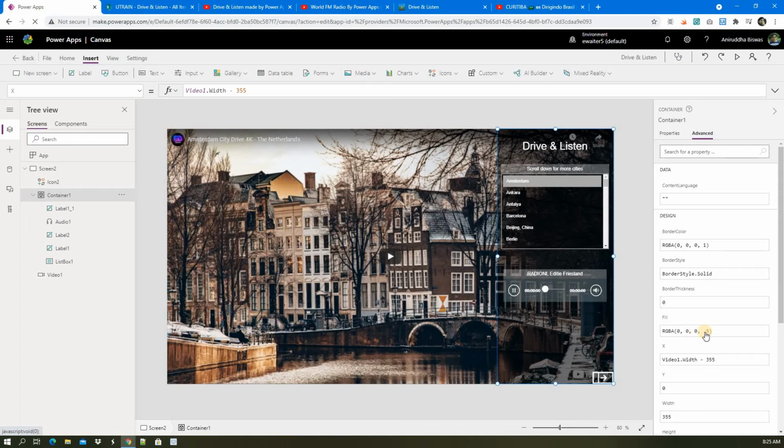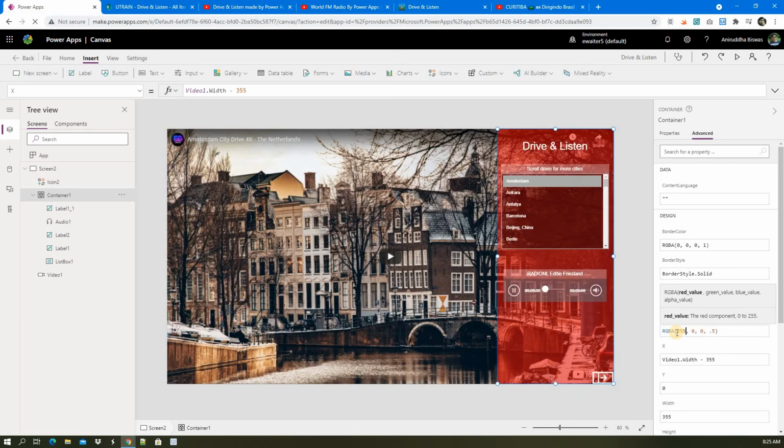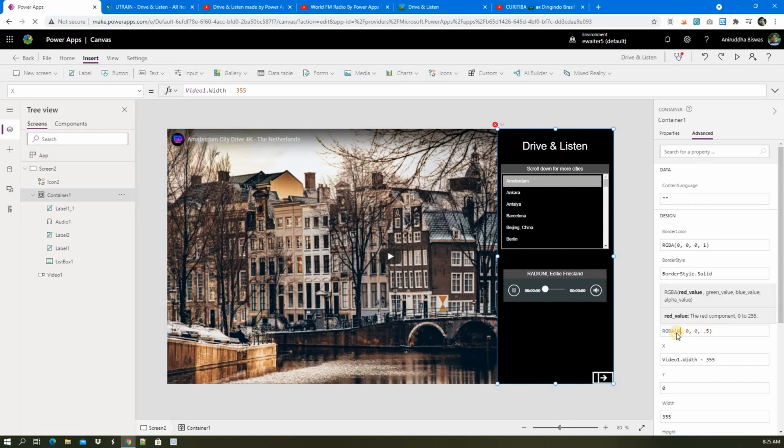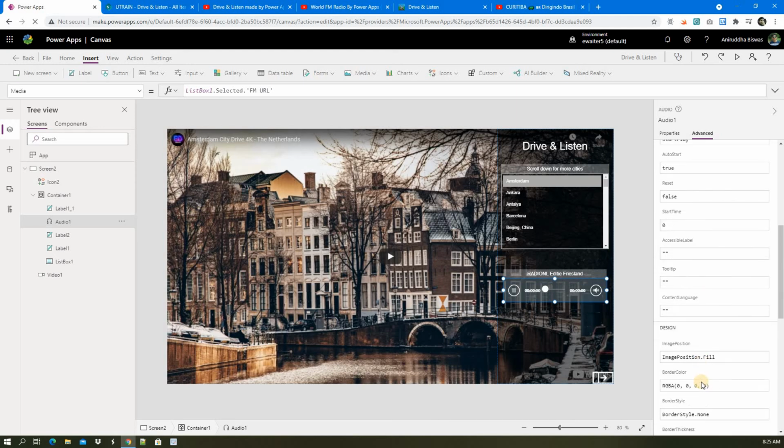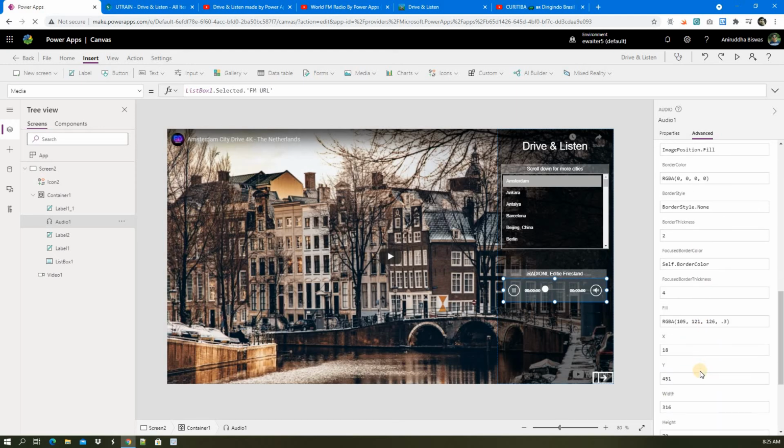If you put alpha as 0, it is fully transparent, and if you put 1, it is non-transparent. The value is between 0 and 1. If you put 0.5, it will be half transparent. Of course, you can change the color too; put 255 in red and it will be a reddish background rather than a black glossy effect. All the controls have the same Fill property, and I change it sometimes to 0.3, sometimes 0.5, based on how it looks.